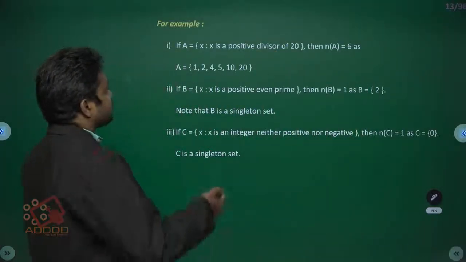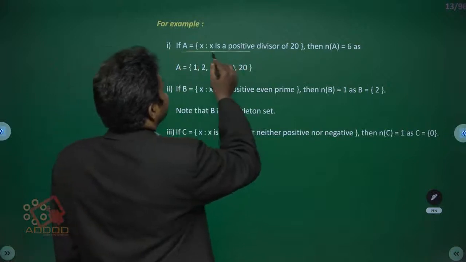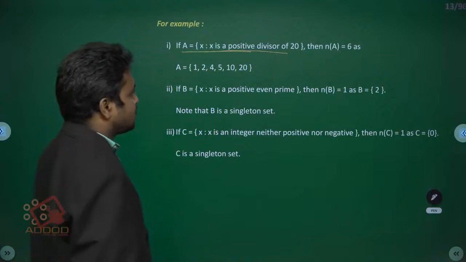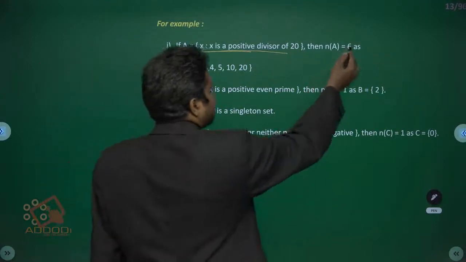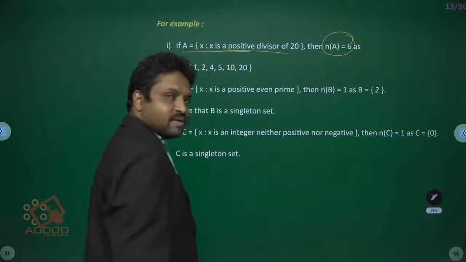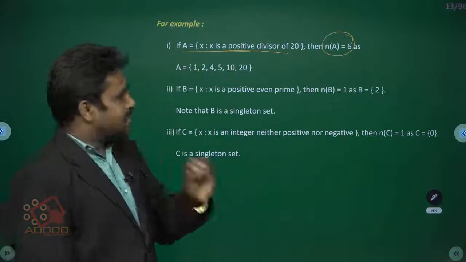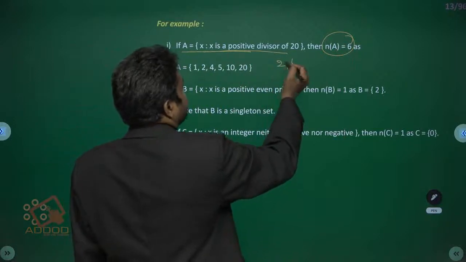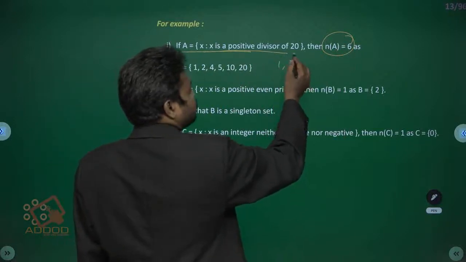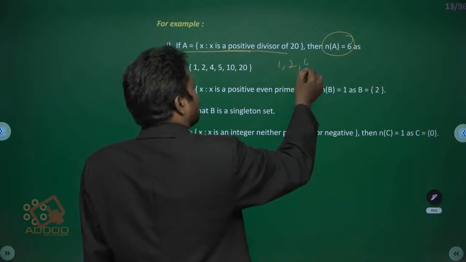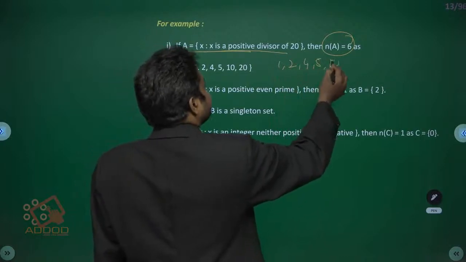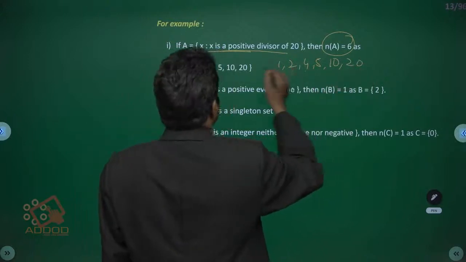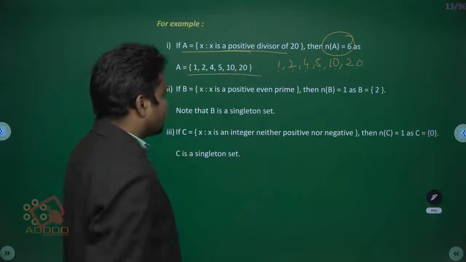Next, for example, A is equal to the set of x such that x is a positive divisor of 20. Then n of A is equal to 6, meaning the number of elements in A is 6. Positive divisors of 20: 1 is a positive divisor, 2 tens are 20, 4 fives are 20, 5 fours are 20, 10 twos are 20, 20 ones are 20. How many are there? 1, 2, 3, 4, 5, 6. So n of A is equal to 6.